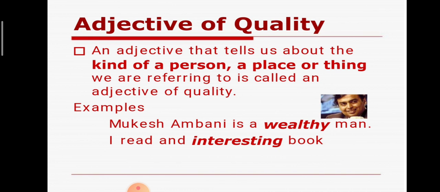An adjective that tells us about the kind of a person, place, or thing we are referring to is called an adjective of quality. Which person is he, what kind of a person, or what kind of place, or what kind of thing. So shall we start with an example?